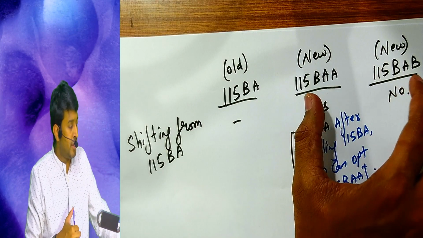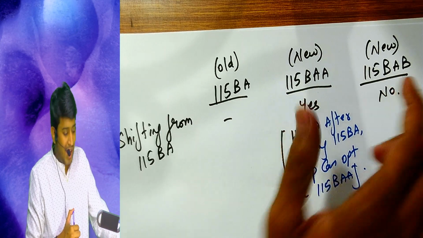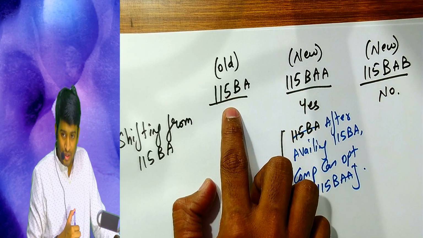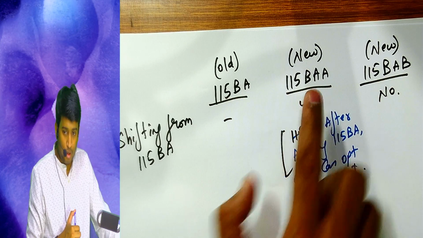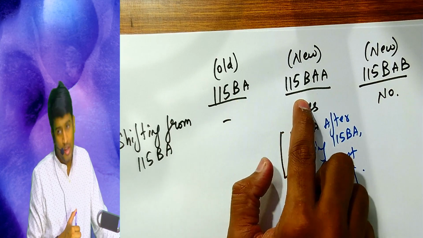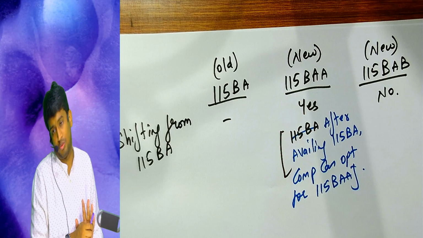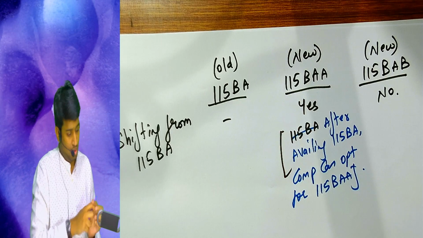Assuming before introducing these sections I was coming under this section, after introducing the section I want to shift from this section to this section. Government says you can do that, no problem.